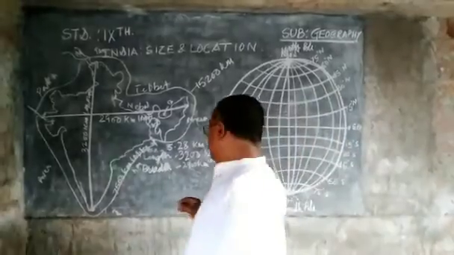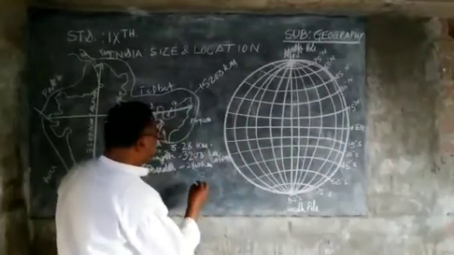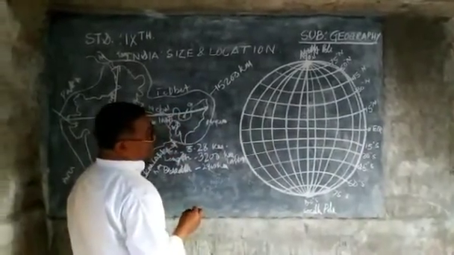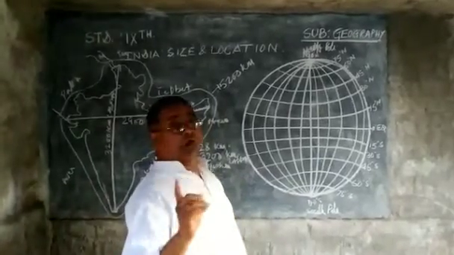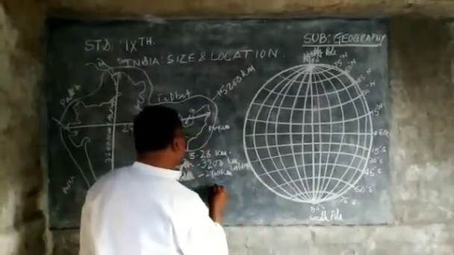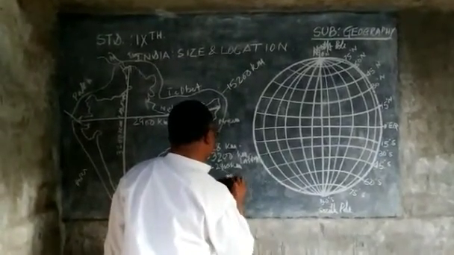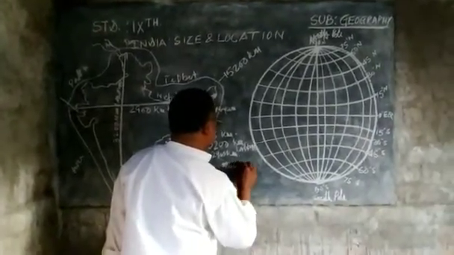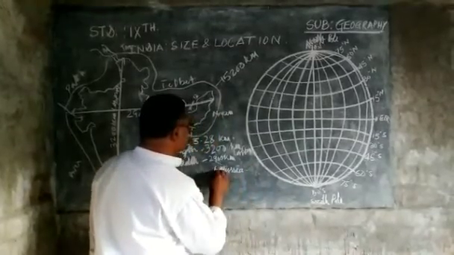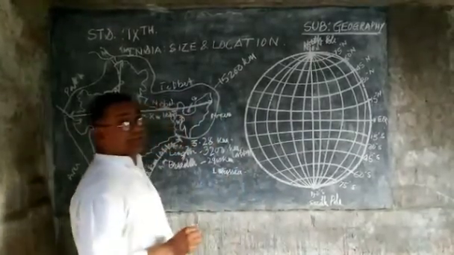Namely, the first largest country of this world is USSR or Russia. Russia is the first largest country.